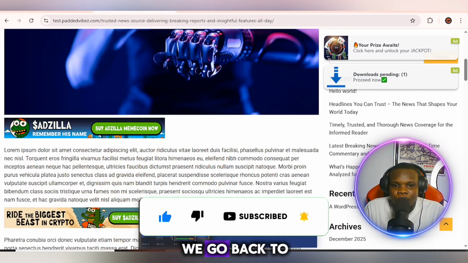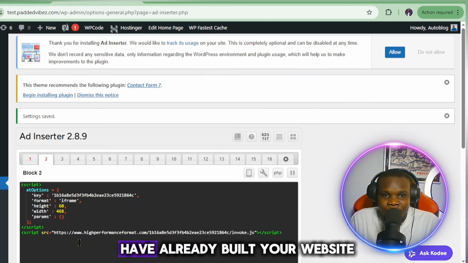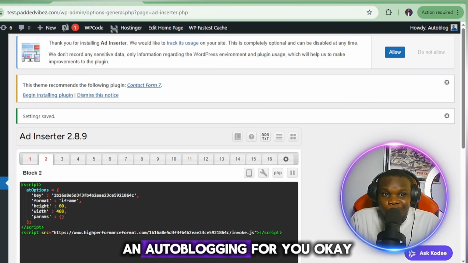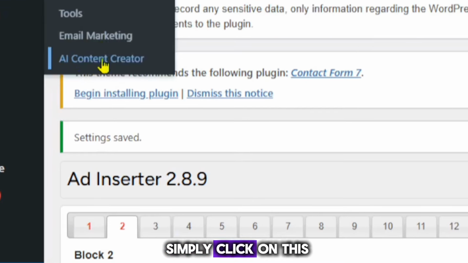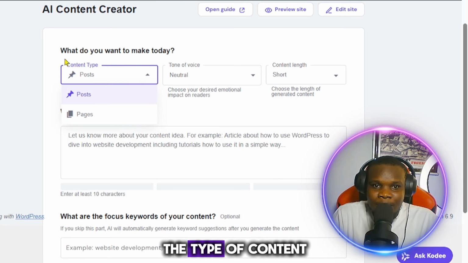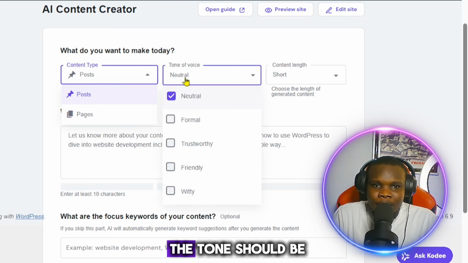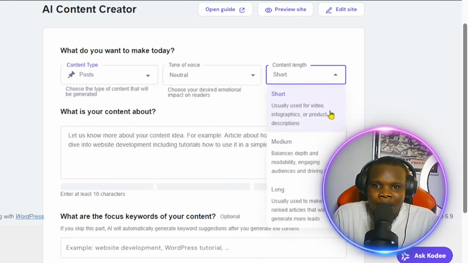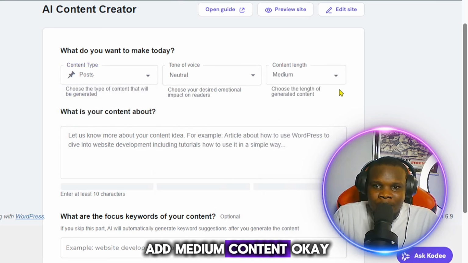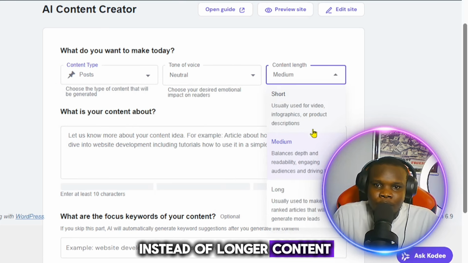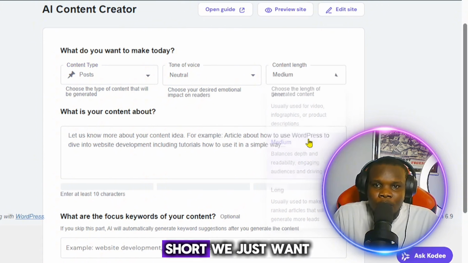You go back to your blog website, and if my team have already built your website, they're going to simply integrate auto blogging for you. You need to click on this content creator right here. The type of content should be post and the tone should be natural. You can simply add medium content. Instead of longer content, just add medium. We don't want it short, we just want it medium.